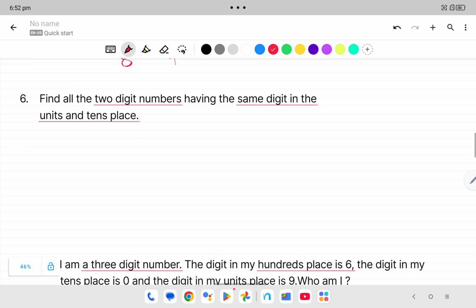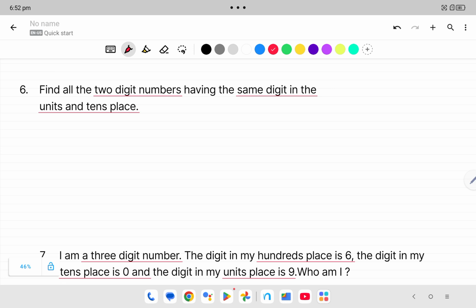Next, find all the 2-digit numbers having the same digit in the unit place and tens place. So in unit place and tens place, the digits are the same. If we take 1 in ones place, tens place is also 1; 2 in ones place, tens place also 2; 3 in ones place, tens place also 3.